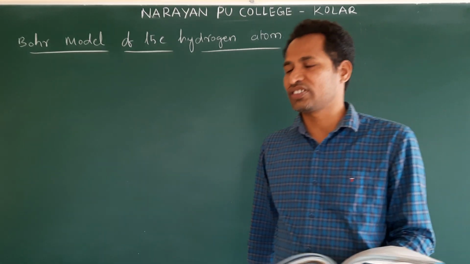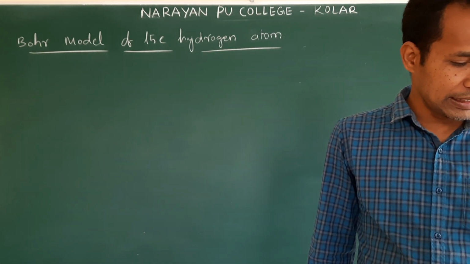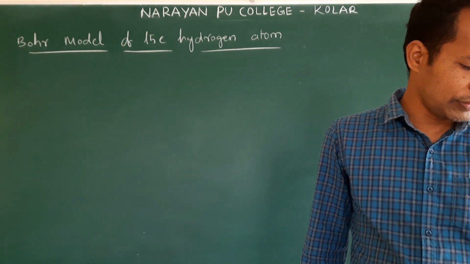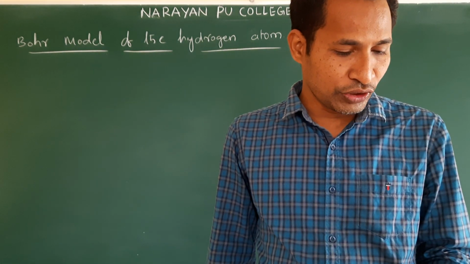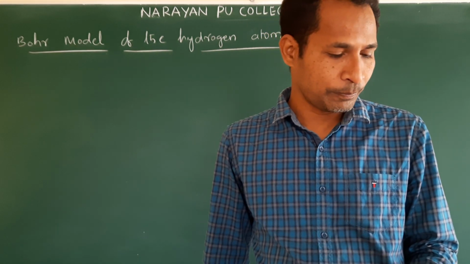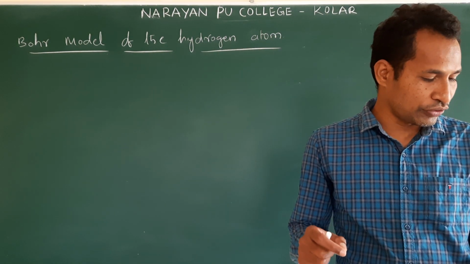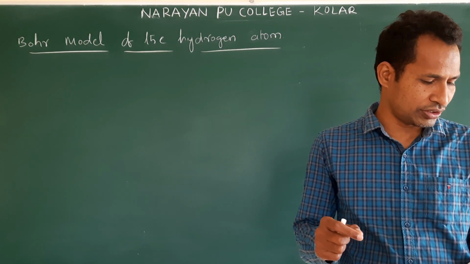First, Bohr's first postulate. Bohr's first postulate was: an electron in an atom could revolve in certain stable orbits without the emission of radiant energy. What did he say? An electron in an atom could revolve in certain stable orbits.